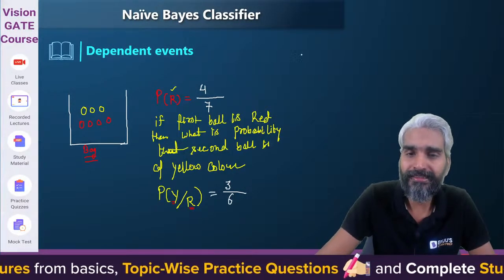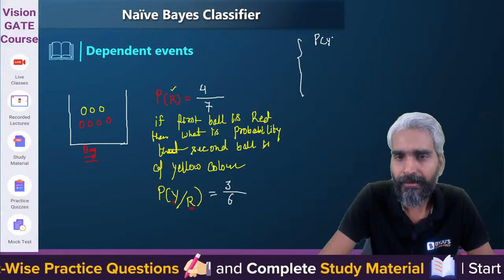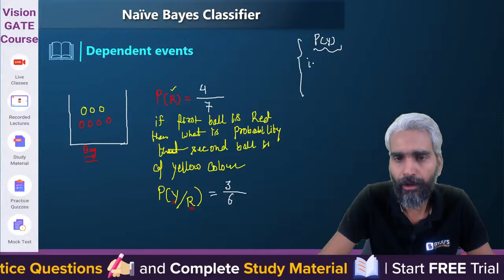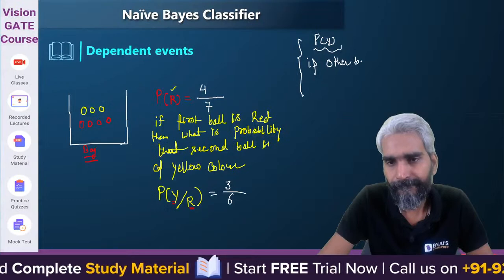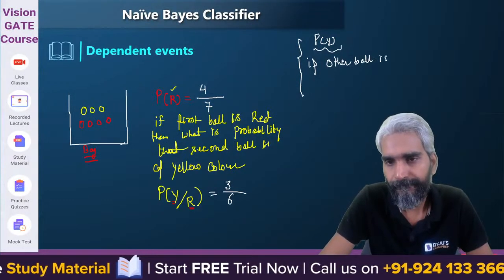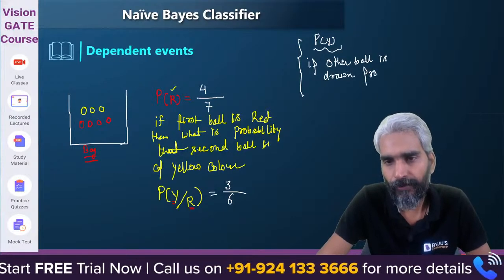Please try to understand what is the probability of the color being yellow if no other ball is drawn from the bag.